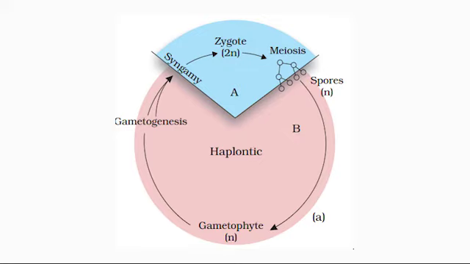In organisms with haplontic life cycle, as you have read in Class 11, the zygote divides by meiosis to form haploid spores that grow into haploid individuals.